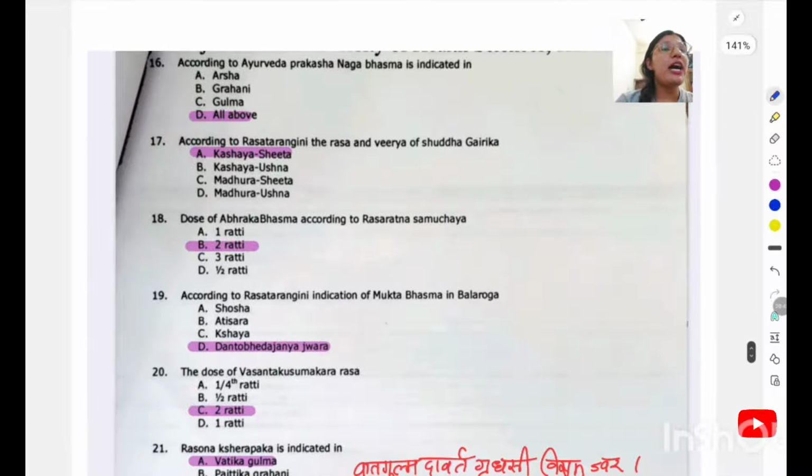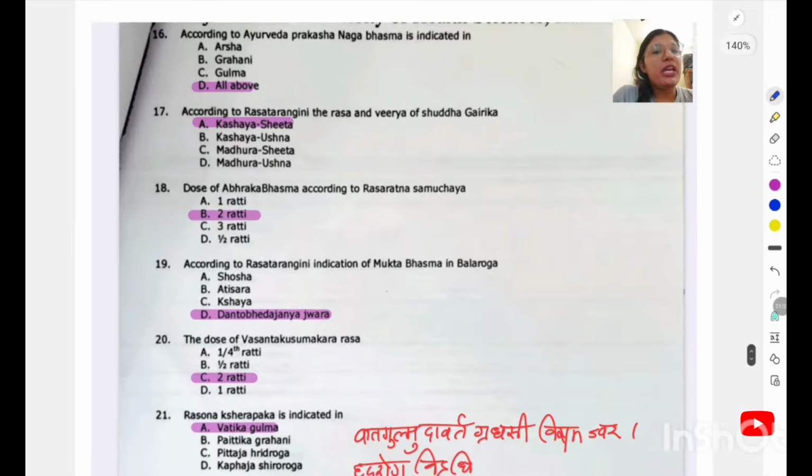According to Ayurveda Prakasha, Naga Bhasma is indicated in Arshas, Grahani, Gulma. All of the above is the right answer. According to Rasa Tarangini, the Rasa and Virya of Shuddha Gairika: Gairika has Kashaya Madhura Rasa and Shita Virya. So the right answer will be option A.